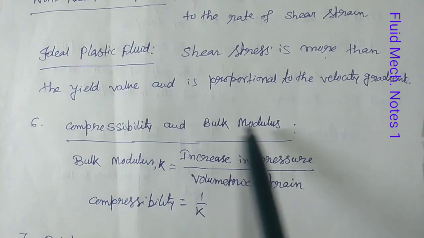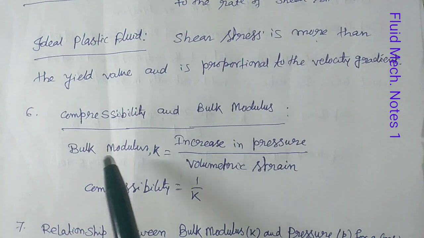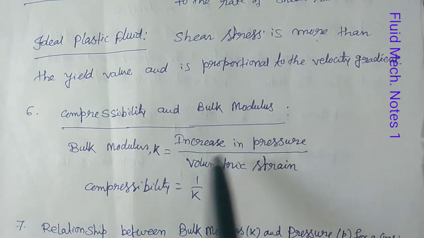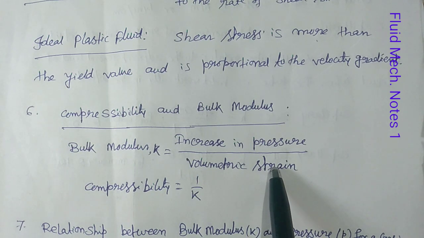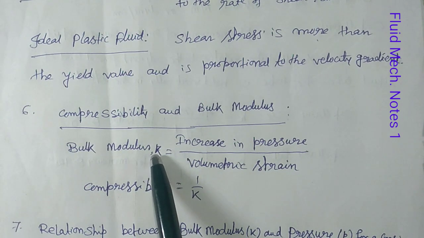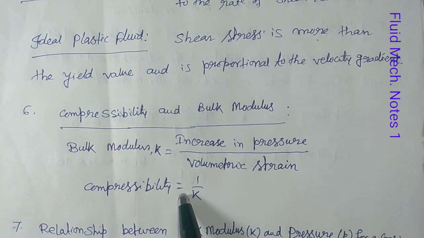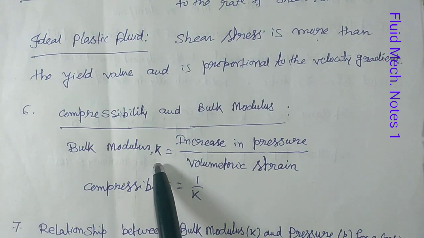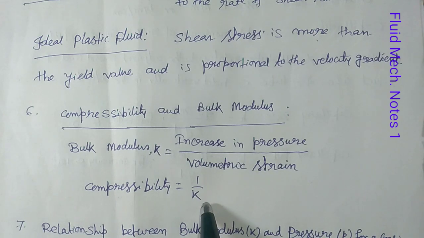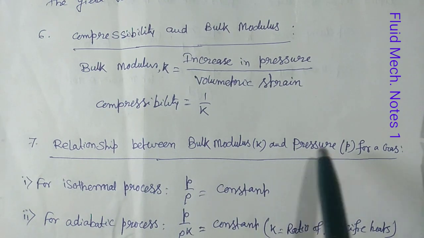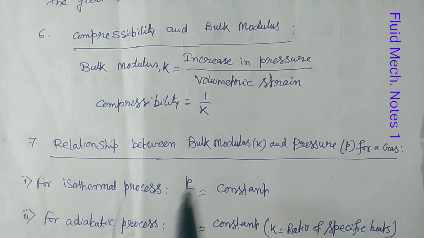Next is compressibility and bulk modulus. What is bulk modulus? That is the increase in pressure per volumetric strain. That is called the bulk modulus K. And what is compressibility? That is the inverse of bulk modulus. That means 1 by K is called compressibility. Then what is the relationship between bulk modulus and pressure for a gas?